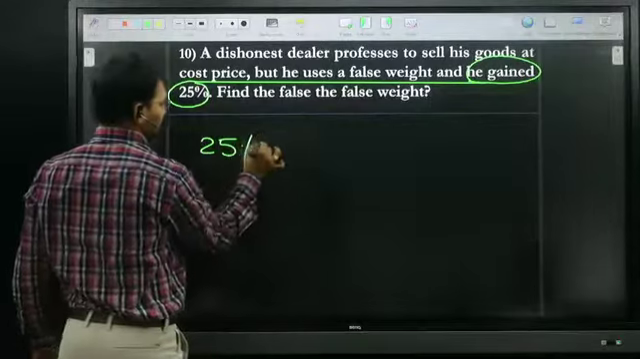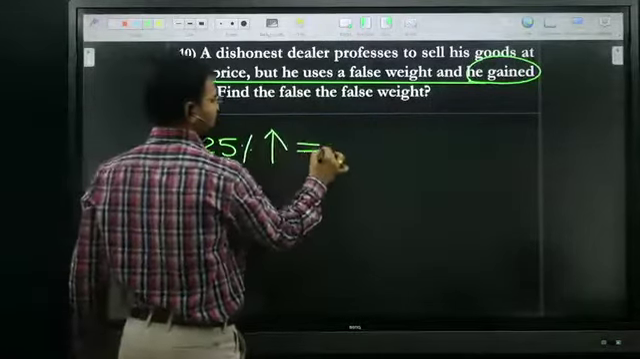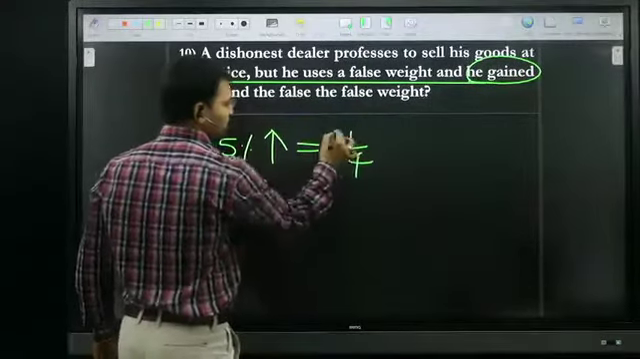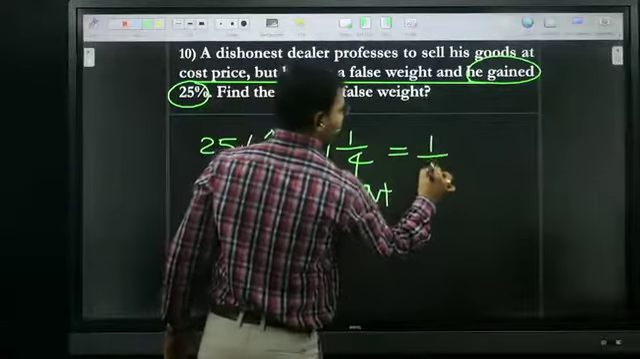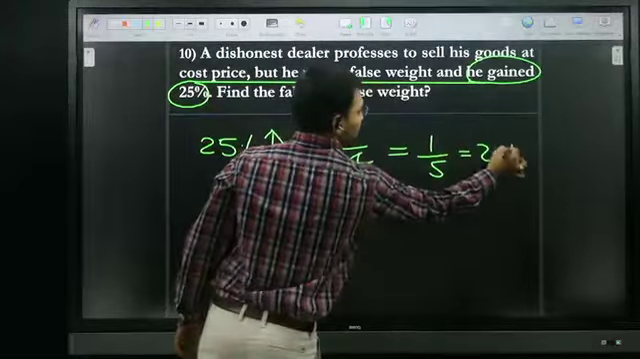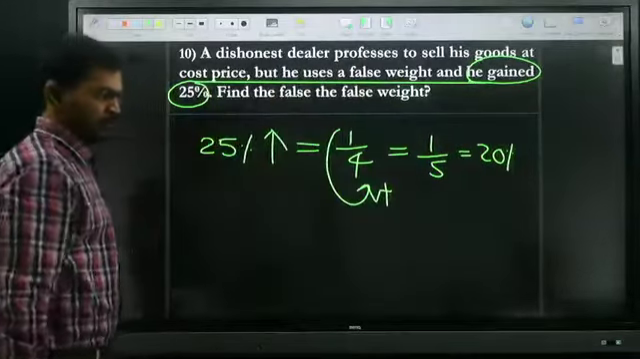25% gain is nothing but 1 by 4. So 1 is added to 4, that is 1 by 5. 1 by 5 is nothing but 20 percentage. Very good.